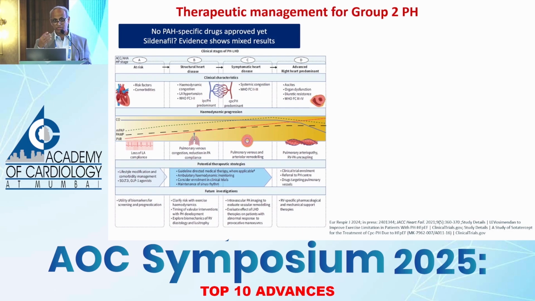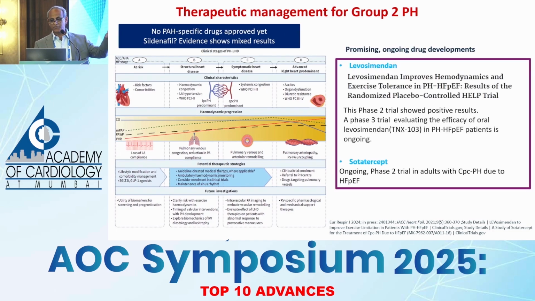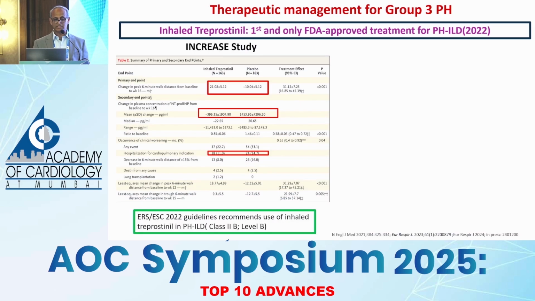But it is a fashion to give sildenafil for these patients. But there is conflicting evidence and it is not recommended really. If at all, for the future, for HFpEF, there is levosimendan that has come out positive in a phase 2 trial, and sotatercept, as I mentioned, is being tried.